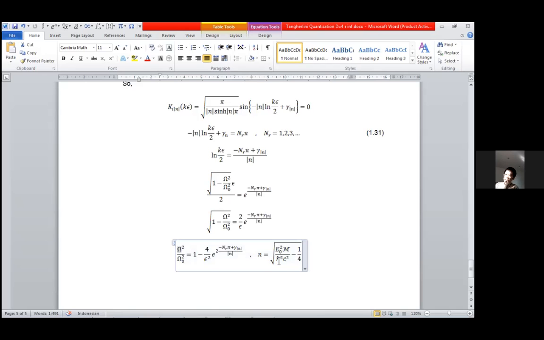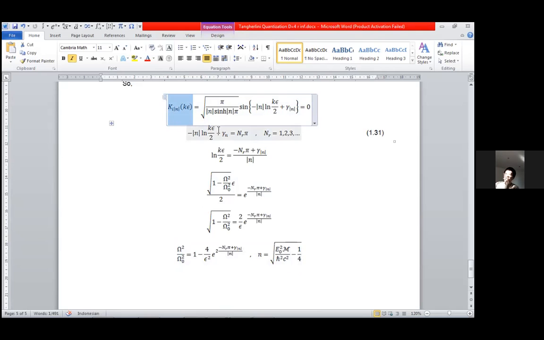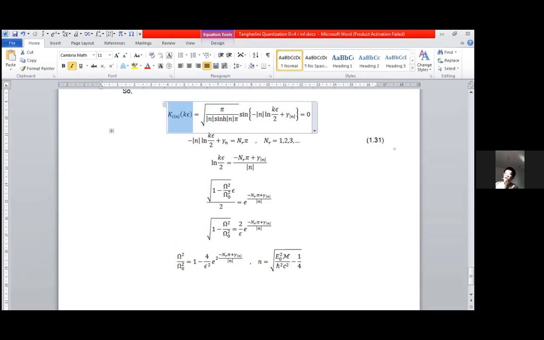So we expect the ground state here, but the problem is it is not very easy to imagine how this function behaves, the modified Bessel with imaginary order, and we need to use Maple to help us plot that function.